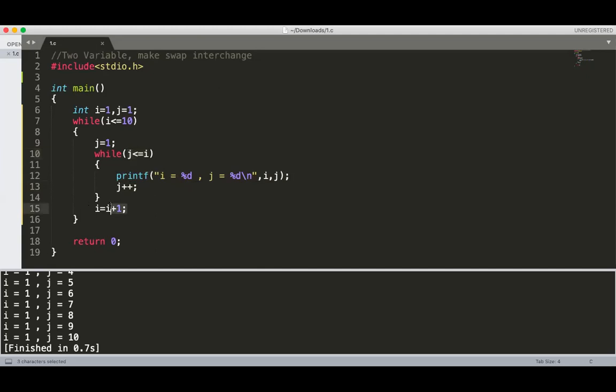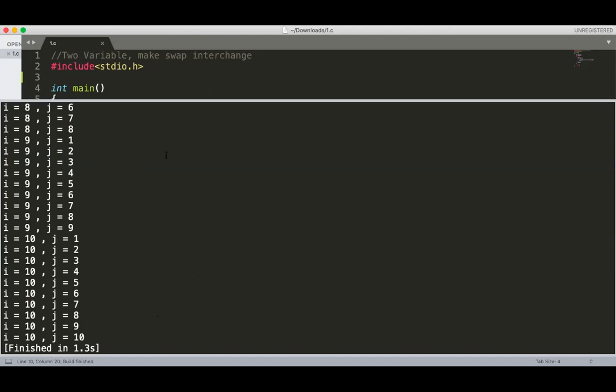Okay. Now i is equal to 2. Now for the second iteration, j is 1 and i is 2. So 1 less than or equal to 2, condition is true. It will print 2, 1. Then j plus plus, j becomes 2. 2 less than or equal to 2, condition is true again. So again it will get executed. So for the second iteration, printf will execute 2 times. For the third iteration, printf will execute 3 times. For the fourth iteration, printf will execute 4 times.